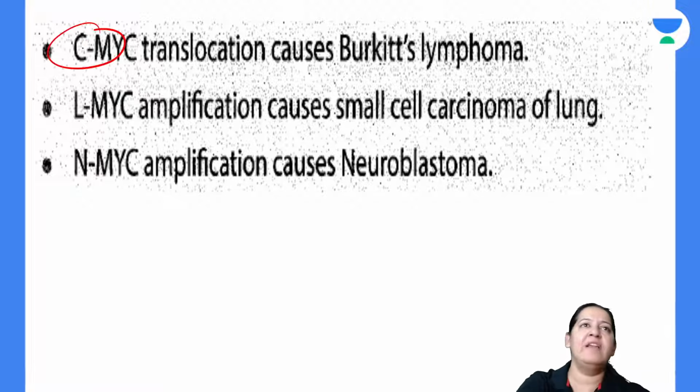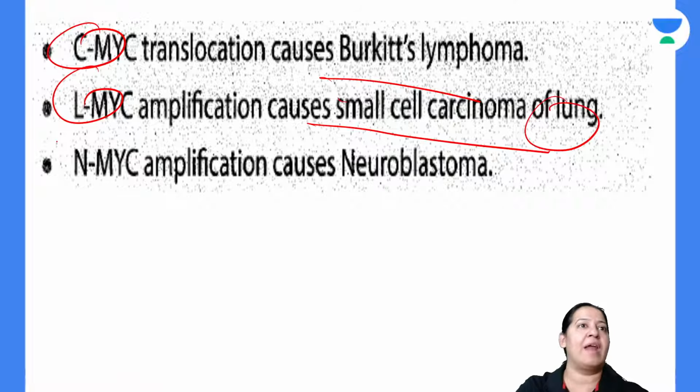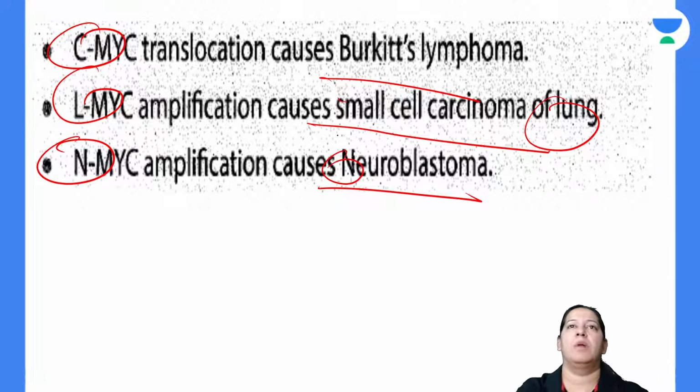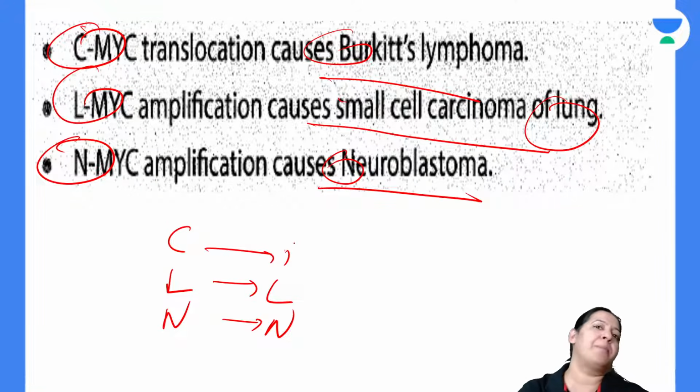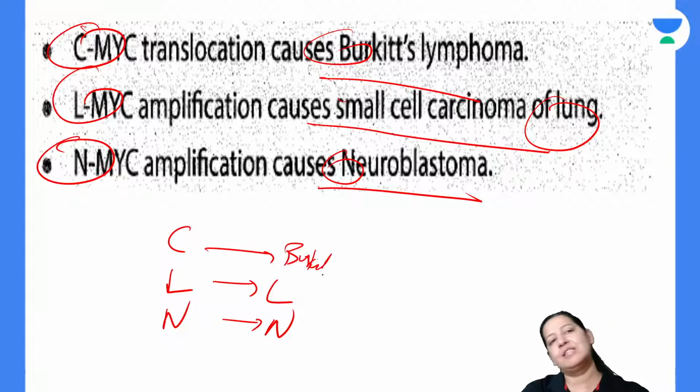So C will lead to Burkitt. L will lead to small cell carcinoma of the lung. L for L. And N leads to neuroblastoma, right? So I learned it like this: C, L, N. L for L, N for N, but C is for B, B for Burkitt. So learn like this, you will never forget.